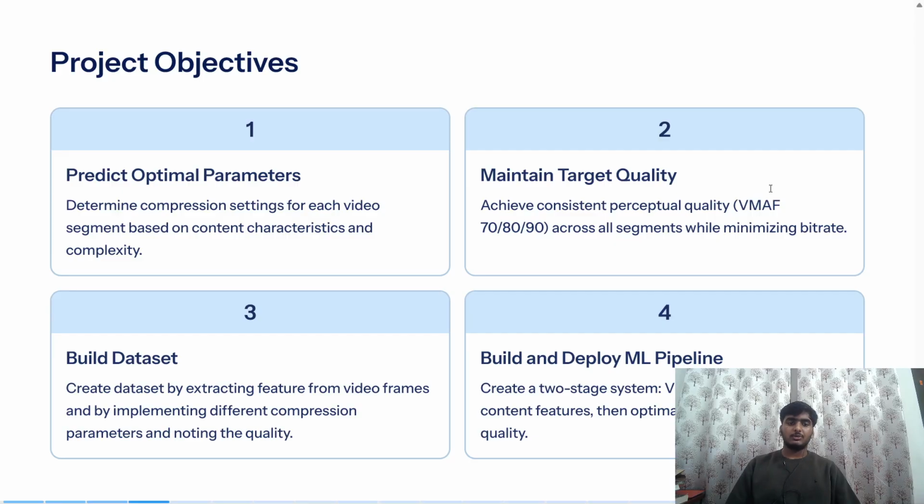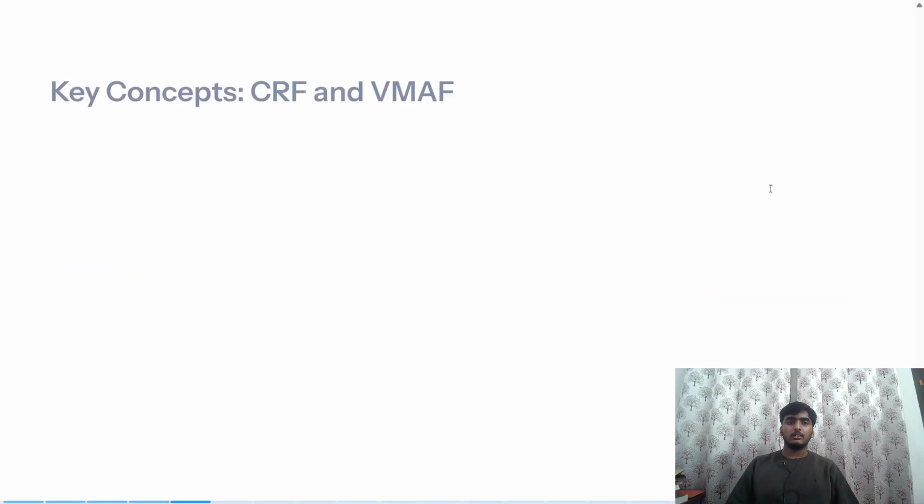What other objectives did we have? To build a dataset. We had 4K videos, and through those videos we wanted to make a dataset. That dataset consists of the video features, like entropy and spatial features, and different quality parameters like VMAF. And the last part was to deploy this ML pipeline. We will discuss all these in the slides.